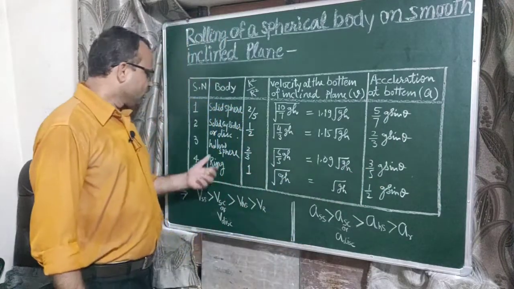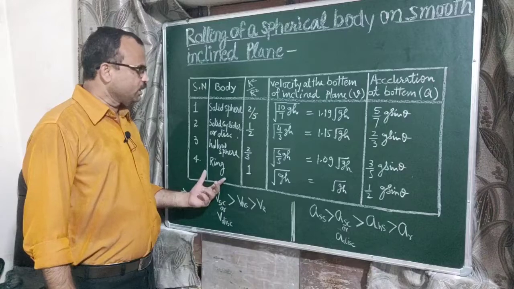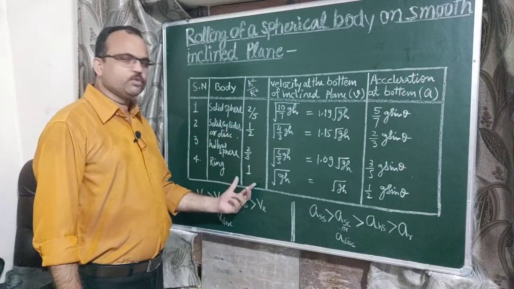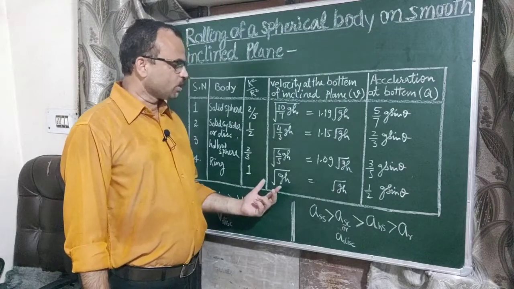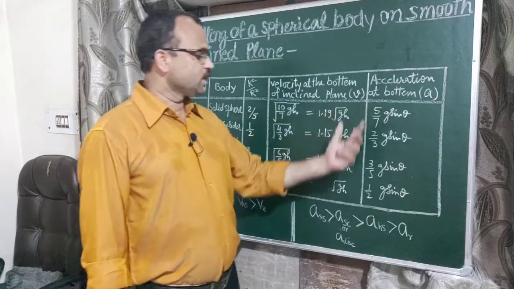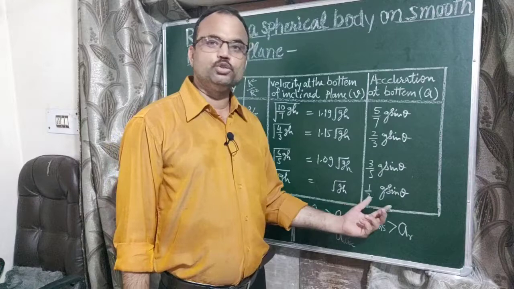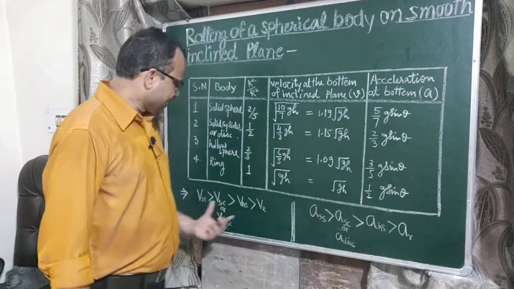At last, when a ring rolls over the inclined plane, the value of k square upon r square is 1 and the velocity on reaching the bottom will be under root gh. Acceleration at the bottom is 1 by 2 g sin theta. So we can arrange like this.